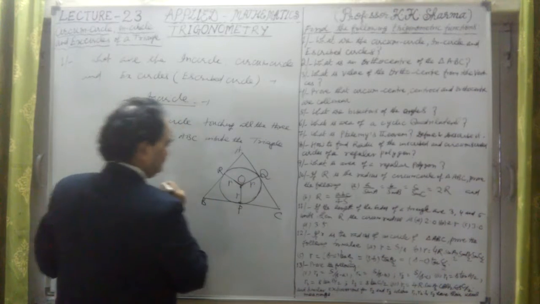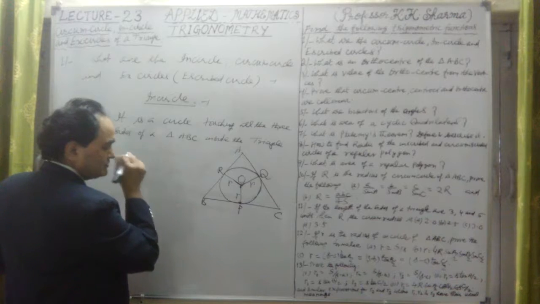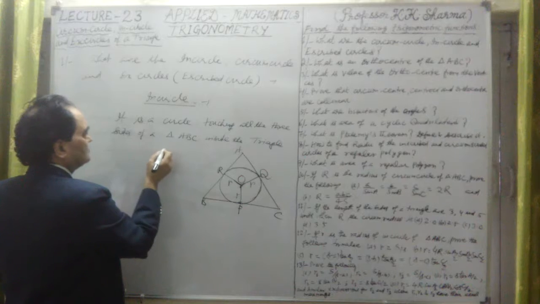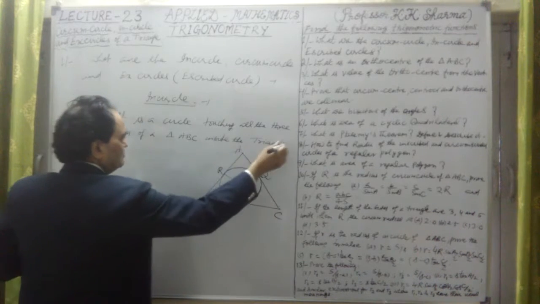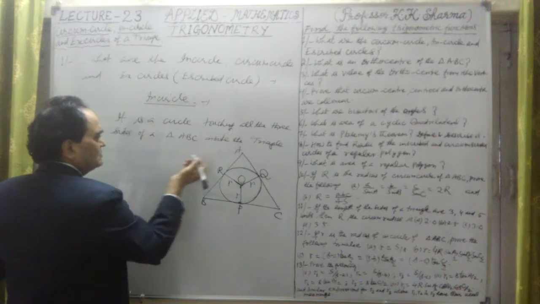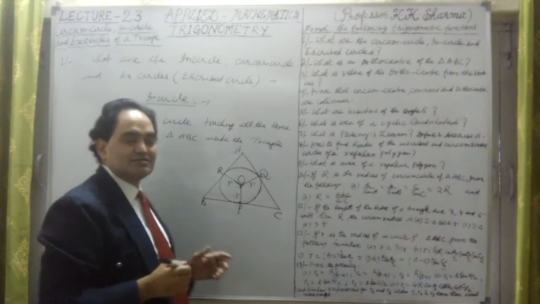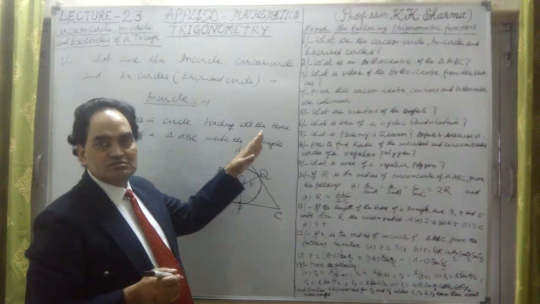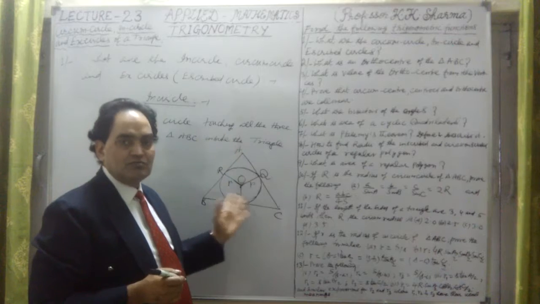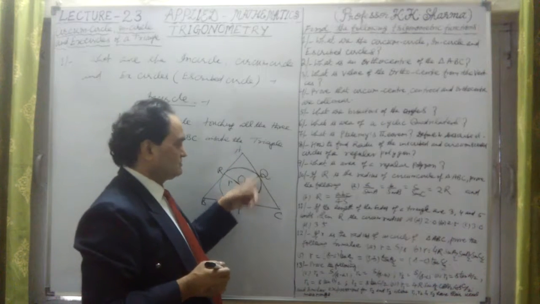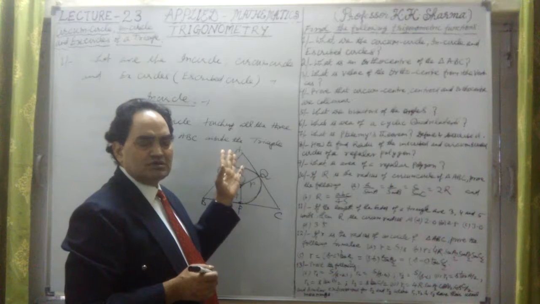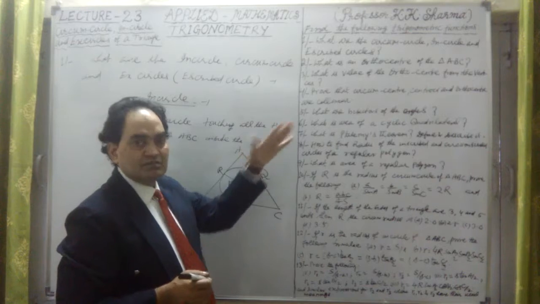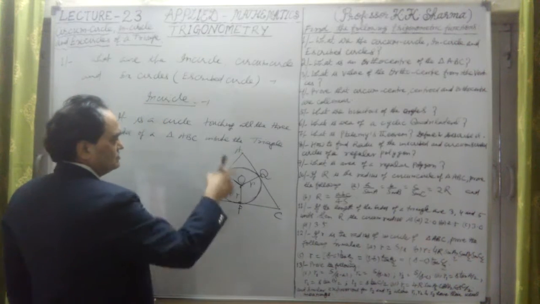The in circle is touching all the sides inside the triangle. It is a circle touching all the three sides of the triangle from inside, or it lies inside the triangle. Naturally, it will lie inside the triangle only, then it will touch the three sides. Otherwise, how can one circle touch all the three sides from outside? It cannot. But in that way, we will describe them as ascribed circles, because in that situation, the two sides are extended.